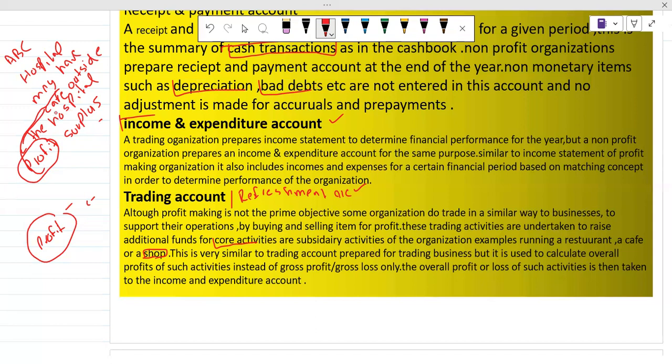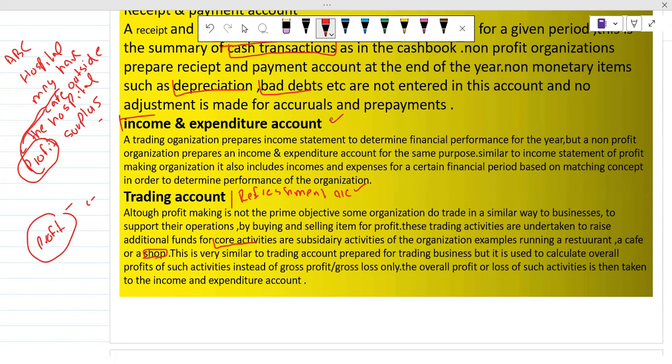So we will use this profit in the income and expenditure account. We will add this profit in the income and expenditure account. Basically the income and expenditure account is for the whole ABC hospital, but this trading and refreshment account is only for this cafe. Okay. So now we just discussed the refreshment account.